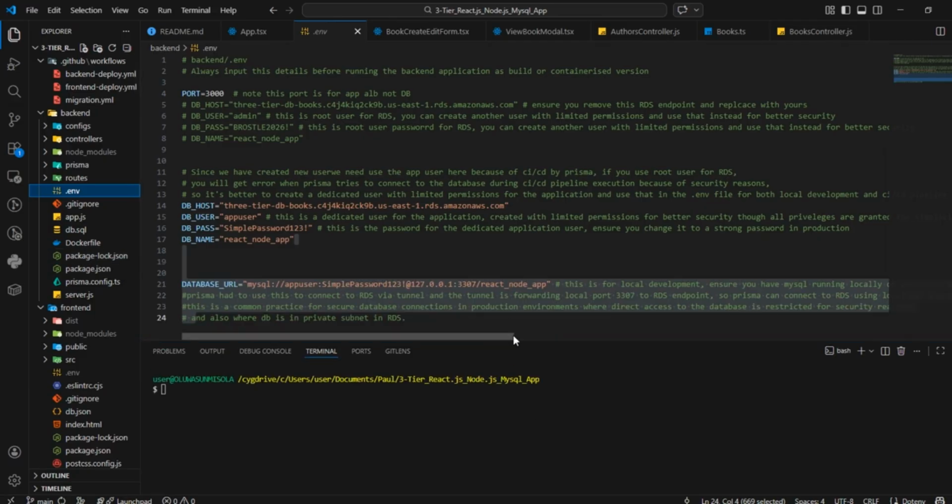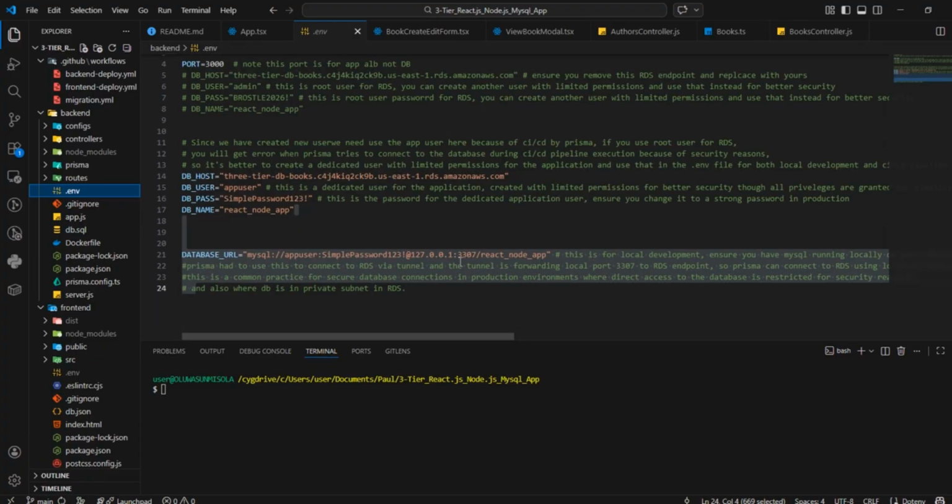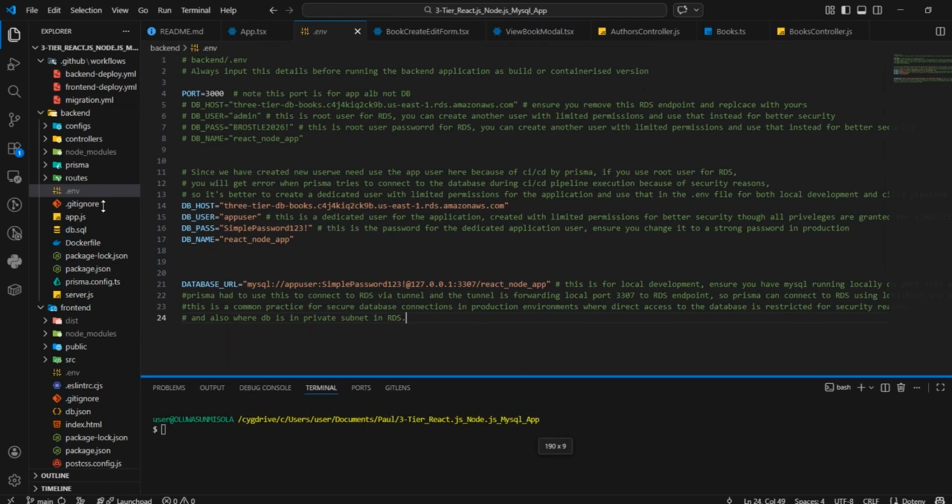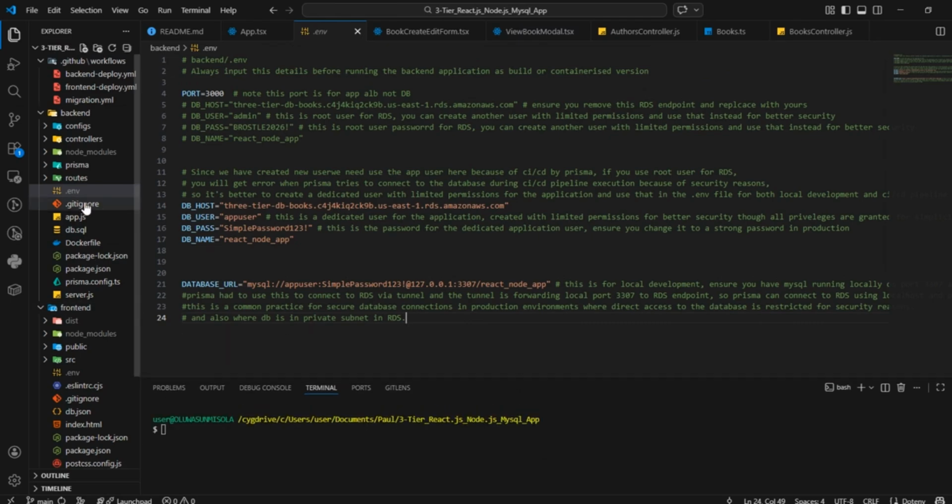No, it's not complicated. You must understand what each folder is meant for and what it's doing. Now, look at this env file containing PORT equals 3000, database host, database user, you can see the app user, database password. I'm going to show you this because I know this is just a test run, and it's for you to understand how it works precisely. In the real world, you can't show this to anyone, and neither are you supposed to post this on GitHub. Once you see the .env, you are supposed to ignore it on Git.